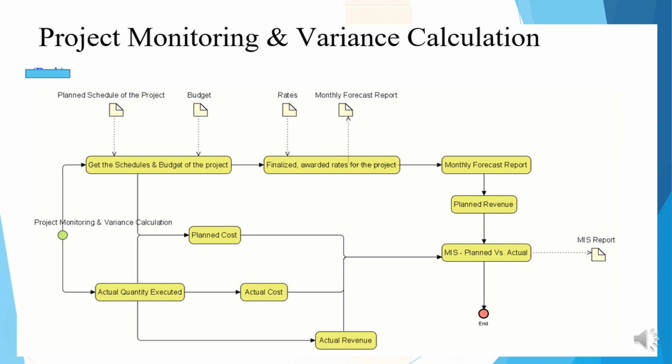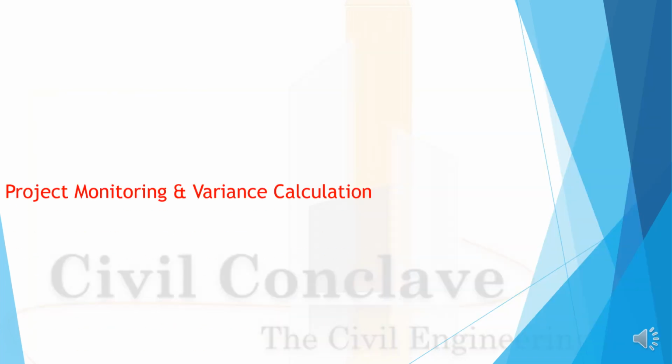Project monitoring variance calculation. For project monitoring, get the schedule, so you will get the project schedule and everything. From the schedule you can get the plan cost, actual quantity executed, actual cost, and actual revenue. Then from the budget you will get the finally awarded dates of the project. You can get a monthly forecast report, plan review, and MIS for planned and actual review, which will be the MIS receipt. Then it will be closed.